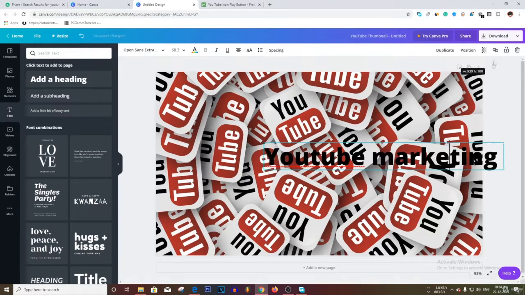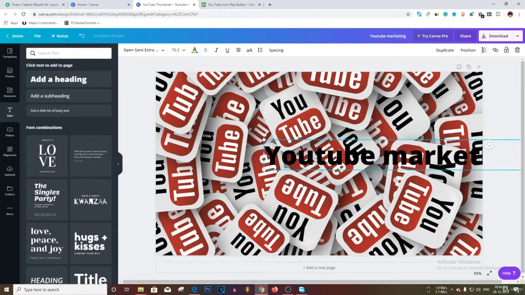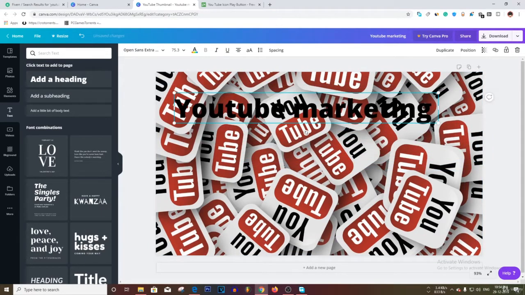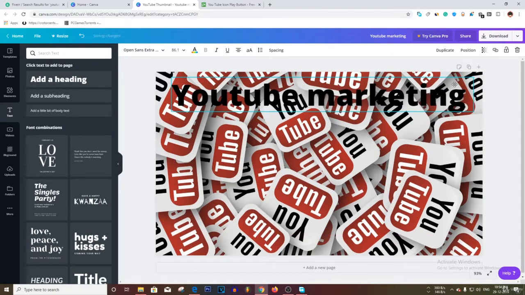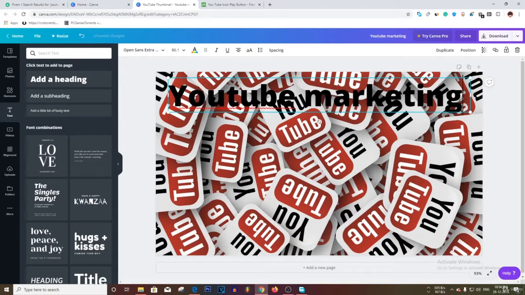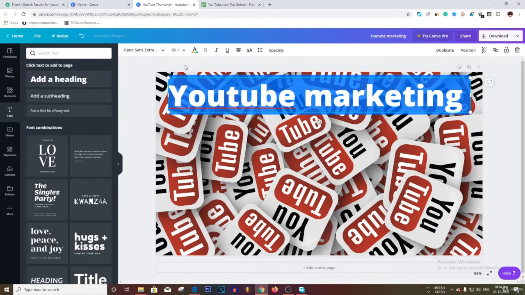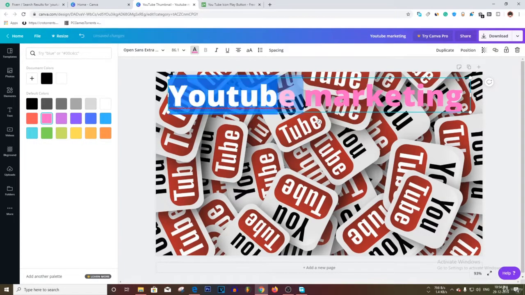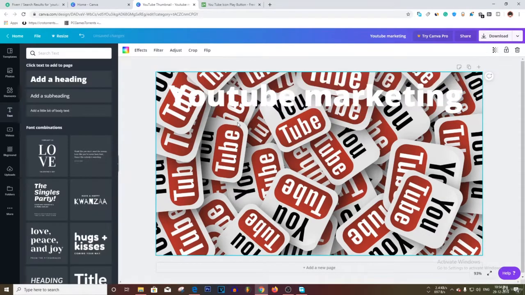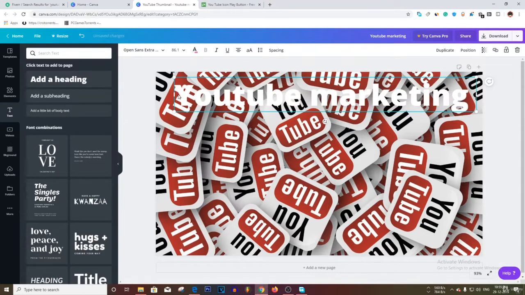I will write it, increase the size of it, let me put it here, and increase the size a little bit, and it's done here. And now I want to change the color of this because it is not appearing currently, and I will change the color to something good that is visible here. I think white will be visible. Nope. And that's the problem in Canva kind of websites.